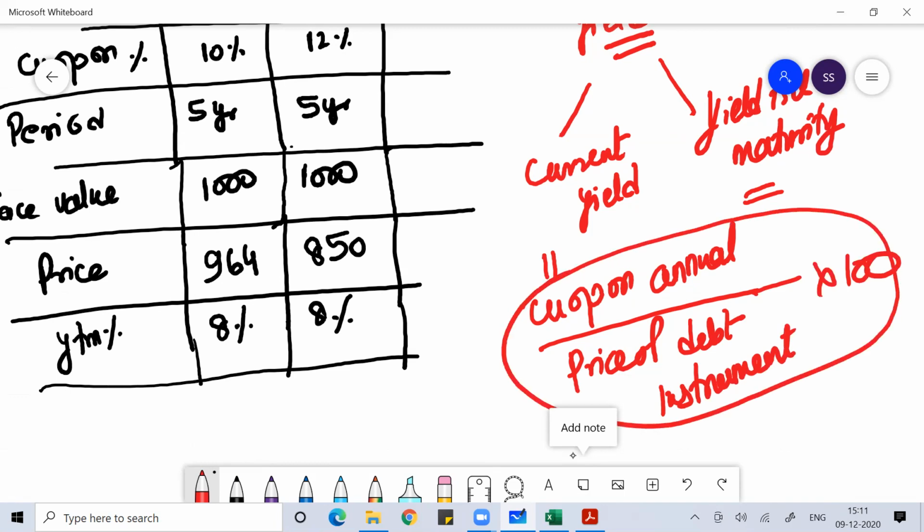So when we say current yield, we just concentrate on the present value. What is the present value of the debt instrument? That is current yield. The annual coupon you receive from the debt instrument, you see that as a return in terms of the price of the debt instrument. That is called current yield.